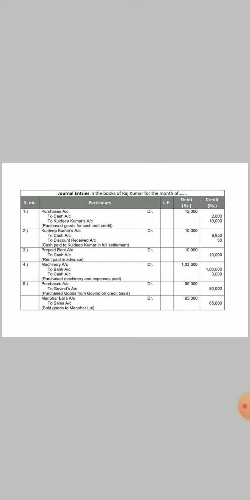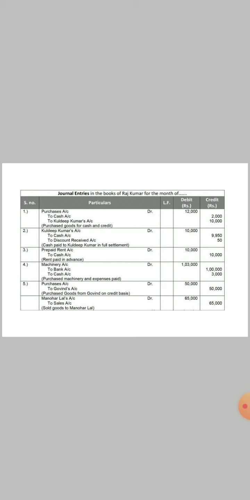Purchase account debit by 12,000, cash will be credited by 2,000, and Kuldeep Kumar will be credited by 10,000. Then paid to Kuldeep Kumar 9,950 instead of 10,000, and that too in full settlement. That means the 50 rupees is discount received. Kuldeep Kumar will be debited by 10,000, cash will be credited by 9,950, and discount will be credited by 50 rupees.